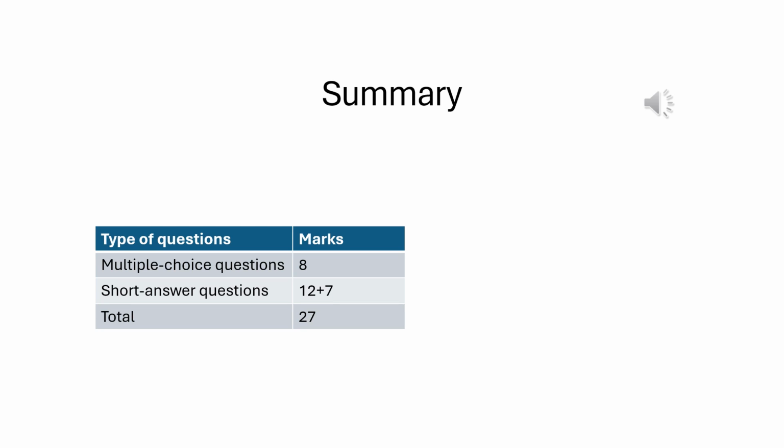There were 8 multiple-choice questions worth 1 point each, totaling 8 marks. There were also 2 short answer questions worth a total of 19 marks in this section covering fuel, equilibrium, and rate of reaction. The overall score for this section is 27 points. With a total possible score of 120 points, the percentage for this section was 22.5% of the total score.